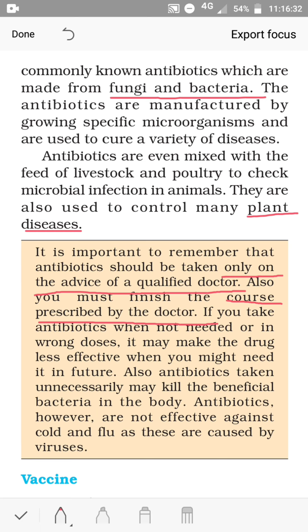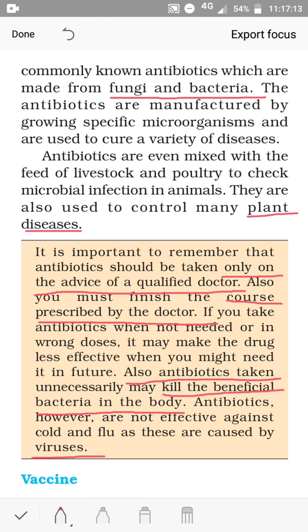Also, antibiotics taken unnecessarily may kill beneficial bacteria. Not only will it be less effective, but if we take it unnecessarily, the antibiotic may kill the beneficial bacteria in the body. There are some beneficial bacteria in the body. Antibiotics, however, are not effective against cold and flu, as these are caused by viruses. That means antibiotics are not effective in case of viral infections. Because of that, we should consult a doctor. Secondly, we must finish the course and doses prescribed by the doctor.